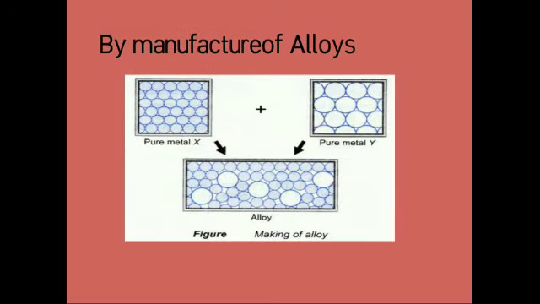Alloys are mixtures of two or three metals. As we know, gold is not used for making ornaments or jewelries in its pure form because gold is soft and it is not possible to give it a defined shape. That's why we mix copper and silver with gold to make it tough.